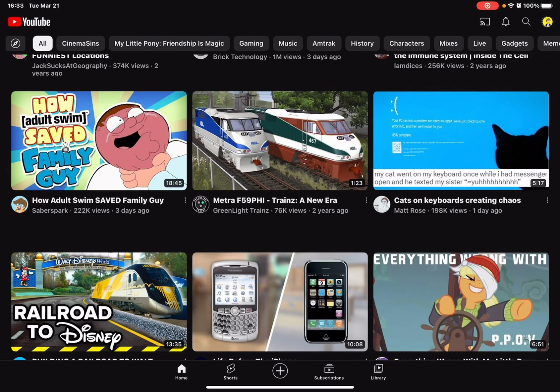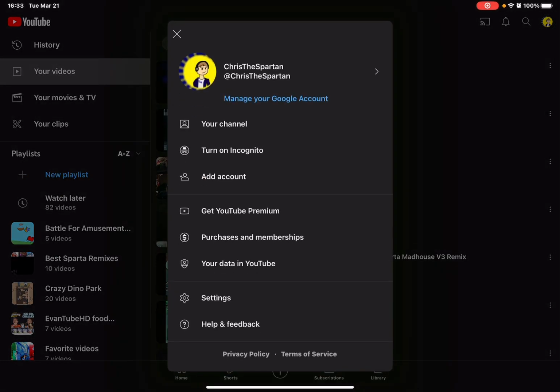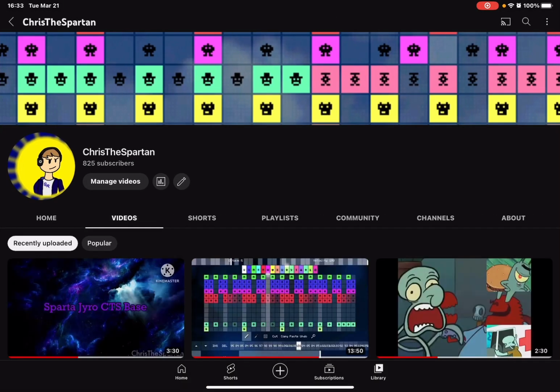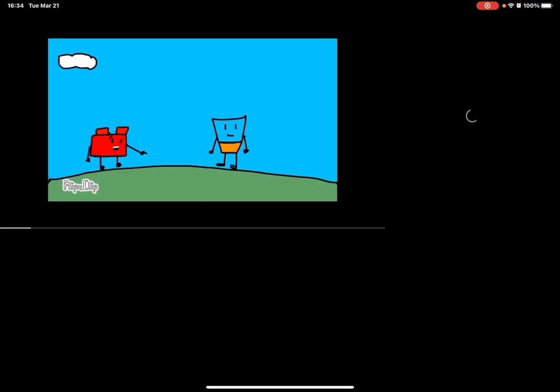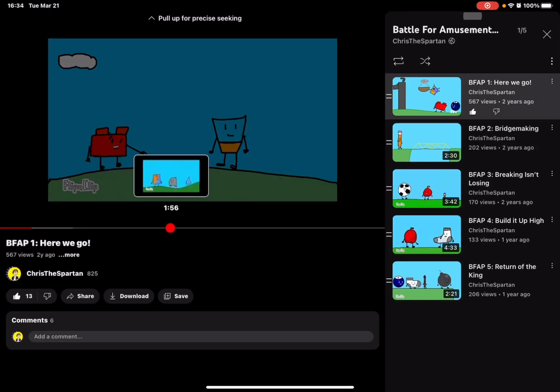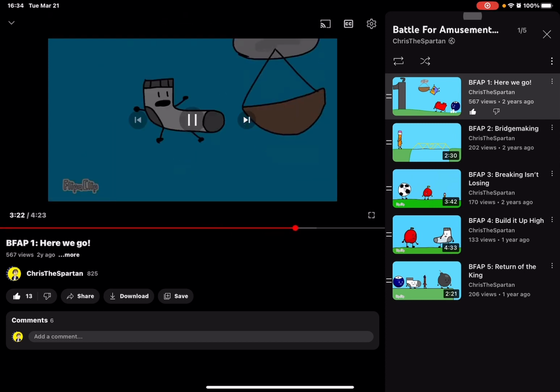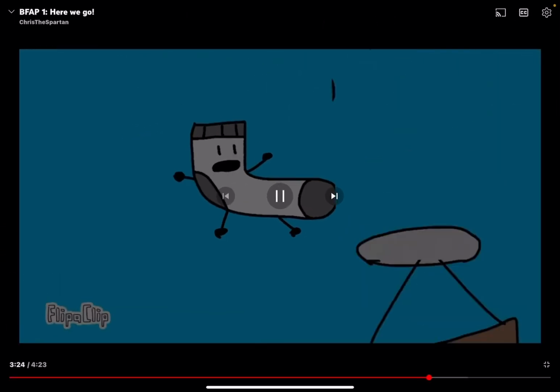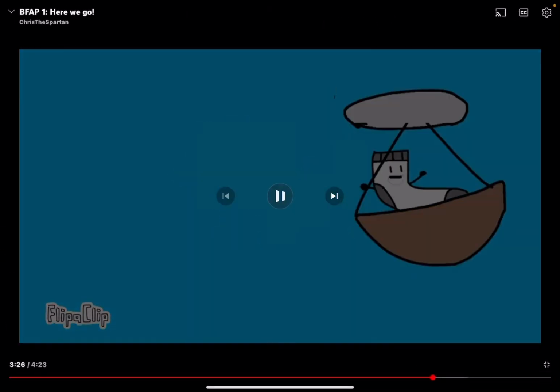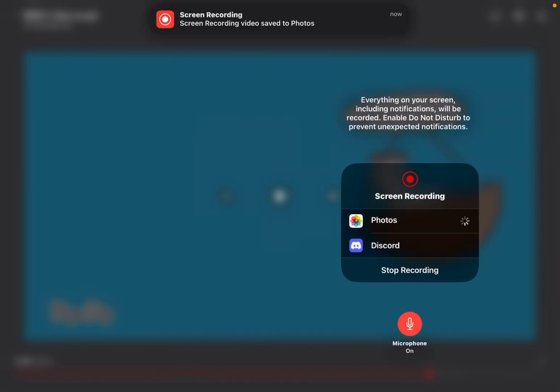Alright guys, so I'm gonna be doing a tutorial of how to export sounds to PixiTracker. So just go to a random video sound, and then you just go to the part you want. Too high. Perfect. And then you just screen record. And make sure for when you screen record the sound, turn off your mic.